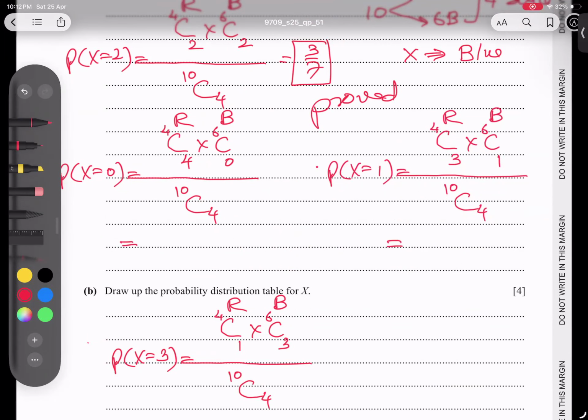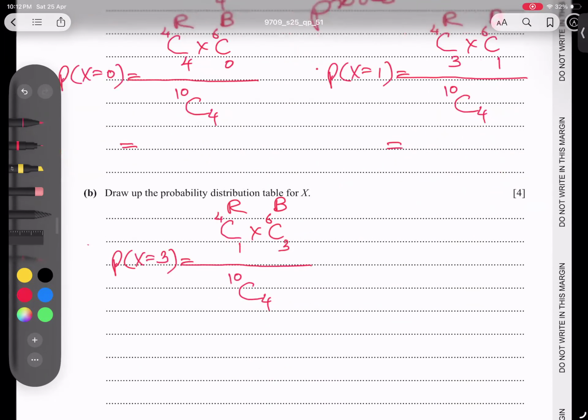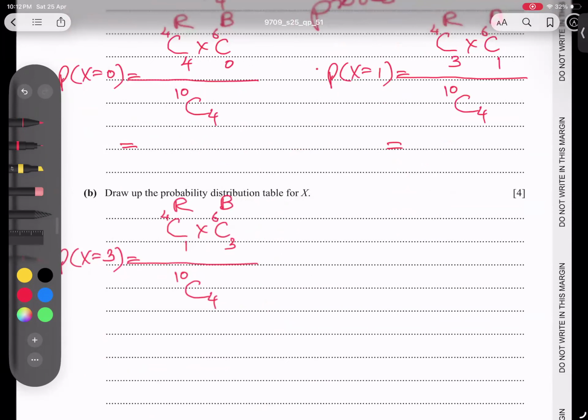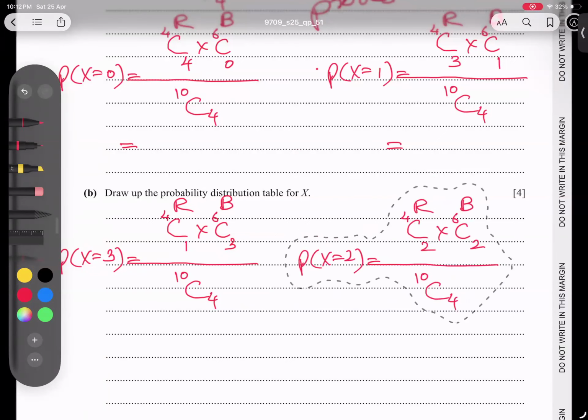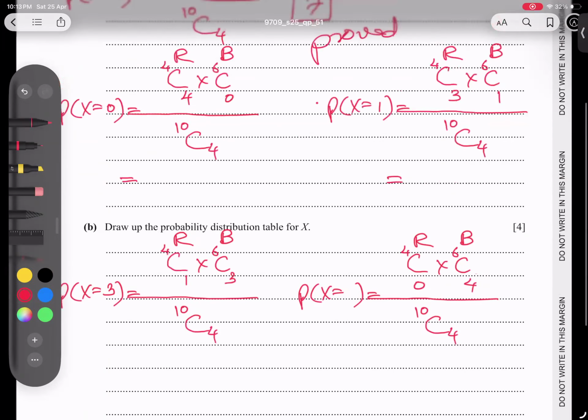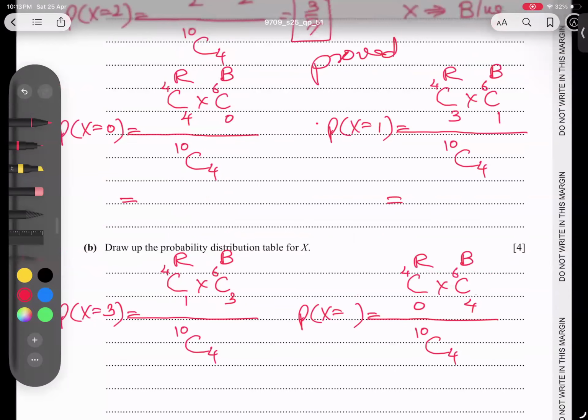Two answers I have, and I'm looking for one more option. Okay, and I'm pasting here. Then I make a table finally. So student, what is the third? And then we have a last option. We have 4, if all four are blue marbles. So here 4 and here 0. Now, students, it's a matter of only typing in the calculator, and we can get our answer.